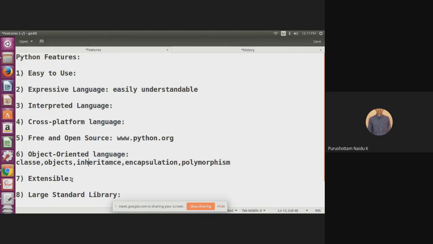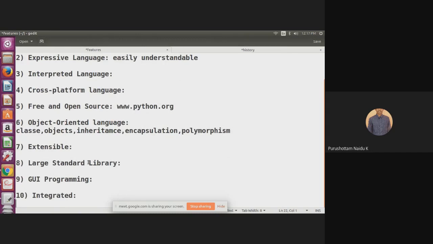And extensible. That means Python can also be extended to other programming languages, and we can also extend Python itself. And the eighth one is called a large standard library. It is one of the main advantages of Python programming. There are so many libraries, for example NumPy, Pandas, and tkinter, and a huge number of different libraries are used in Python programming.